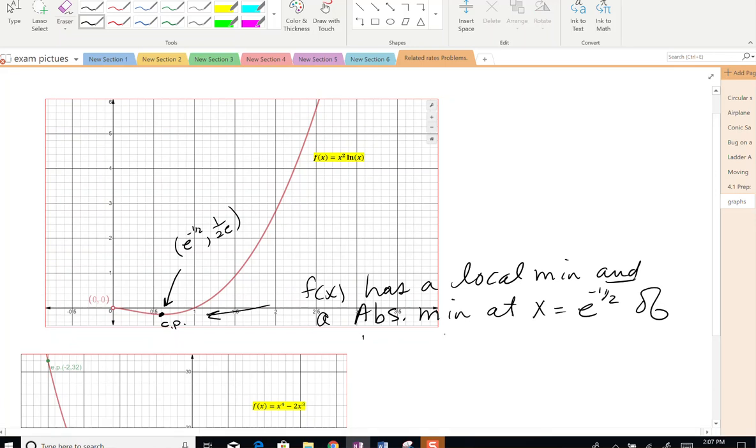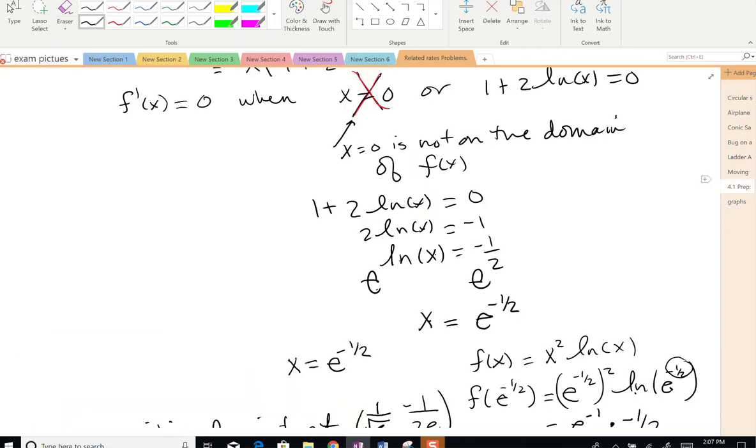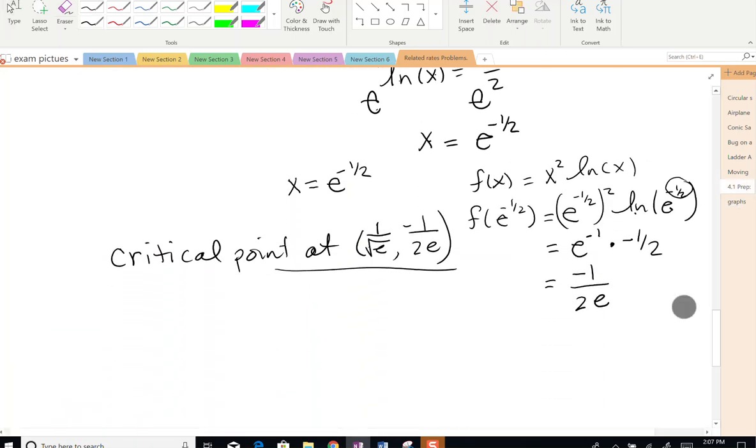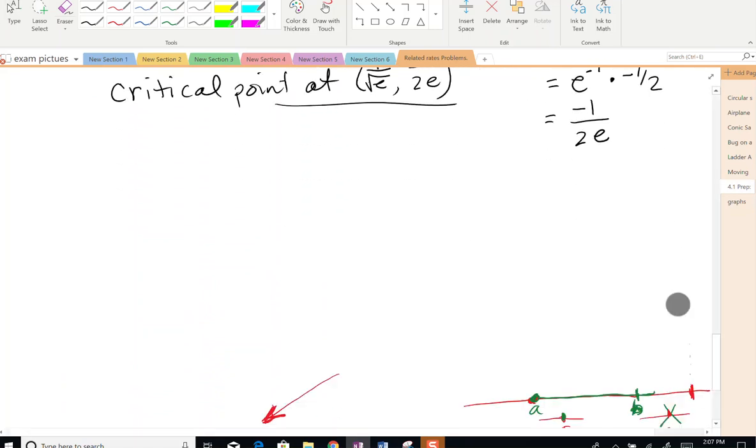The value is 1 over 2e, and it's at x equals e to the negative 1/2. Okay, so we come back here. Those are critical values, or a critical point.